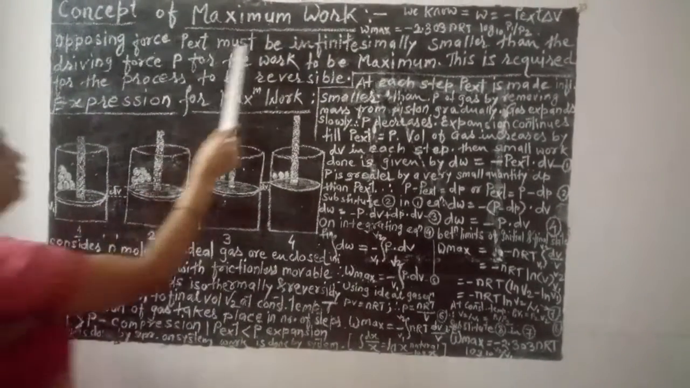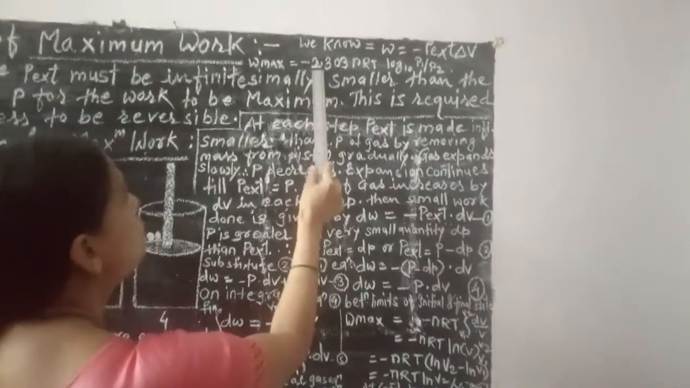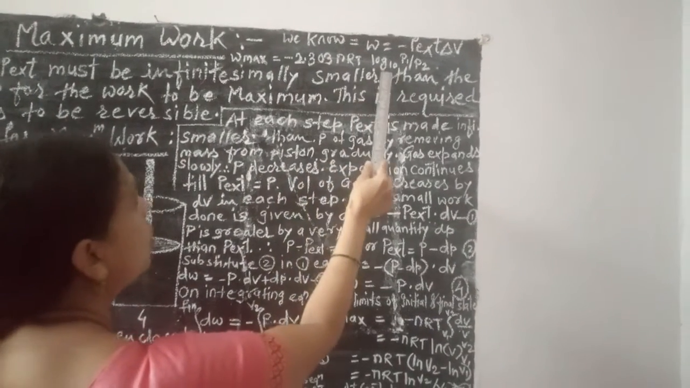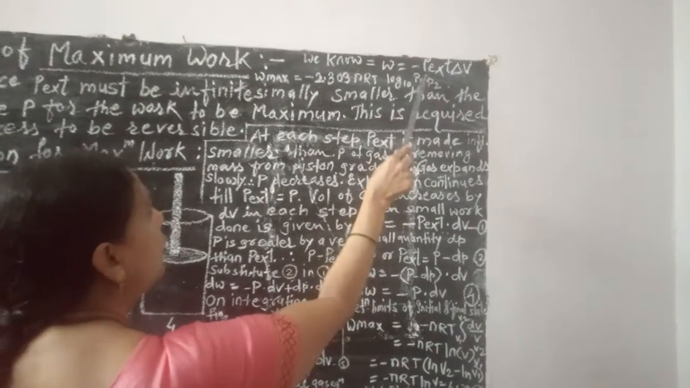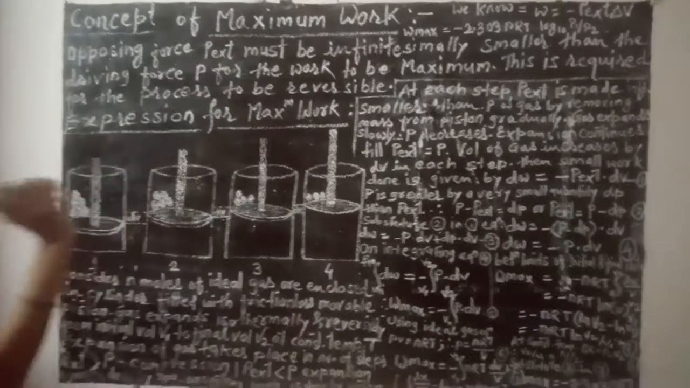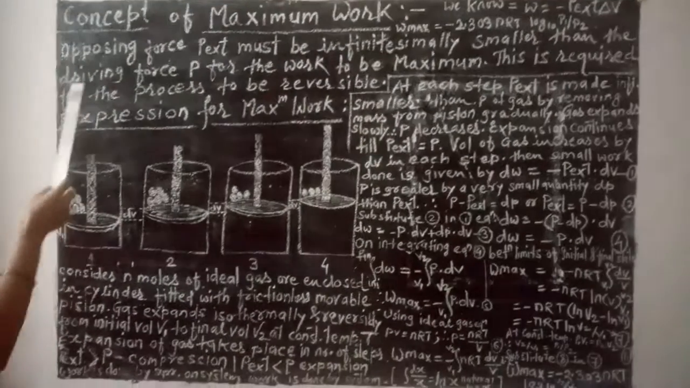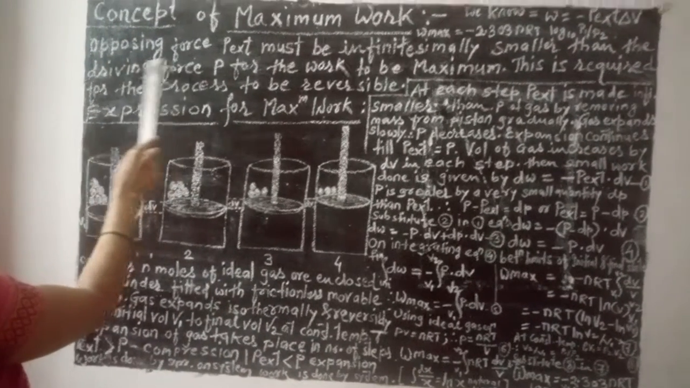See here, this is the expression of maximum work. W max is equal to minus 2.303 nRT log base 10 P1 upon P2, or you can write here V2 upon V1. So we have to derive this equation. See here what I have written.